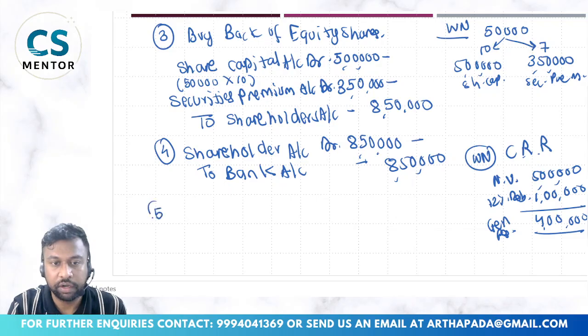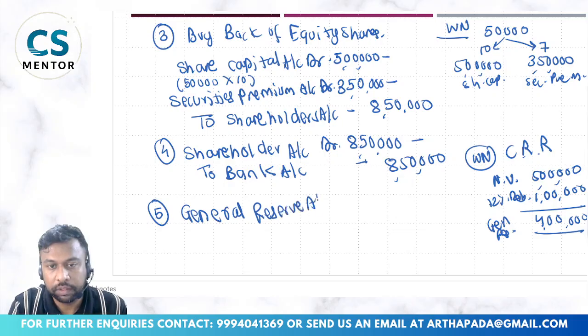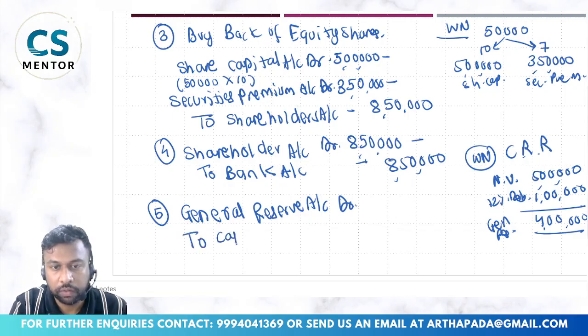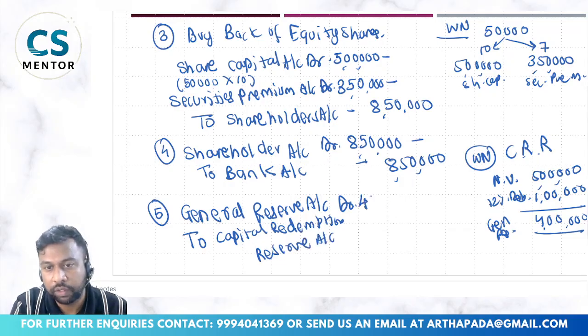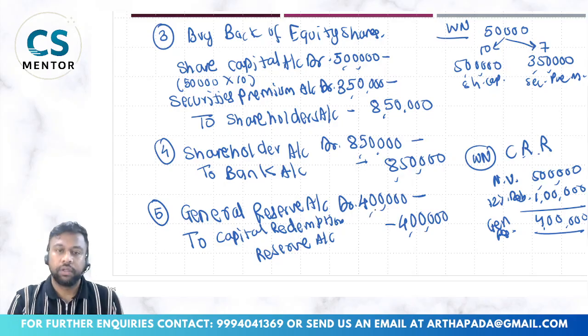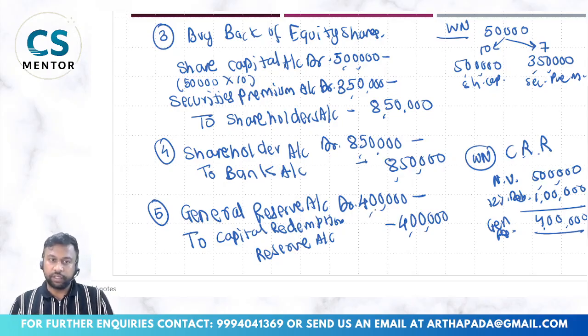This is your final entry. General reserve account debit to capital redemption reserve account, 4 lakhs. So this completes your buyback of shares.